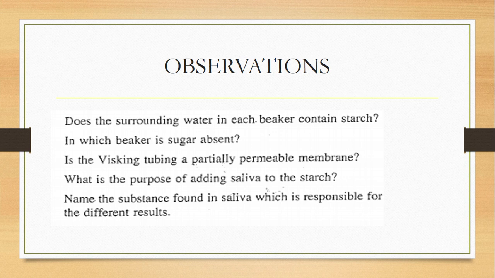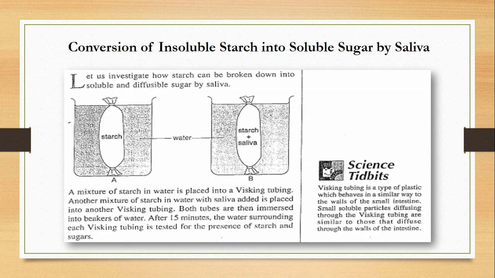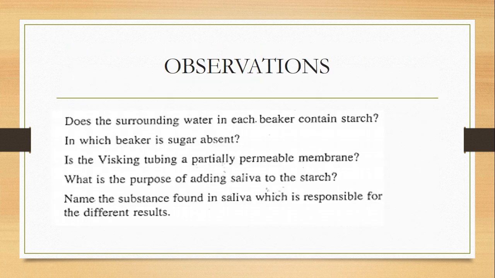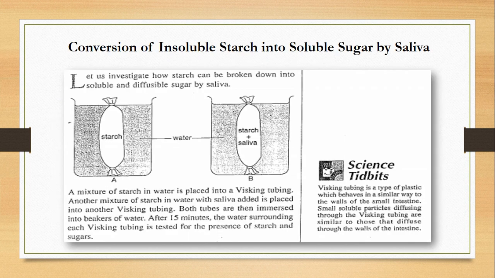Does the surrounding water in each beaker contain starch? No, there will be no starch in any beaker. In which beaker is sugar absent? Tell me where the sugar is absent. Obviously, it's beaker A. There is no sugar.